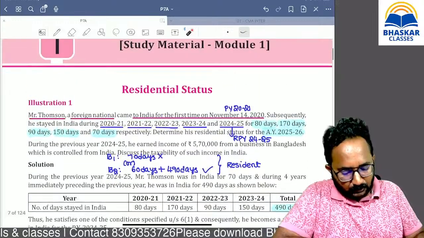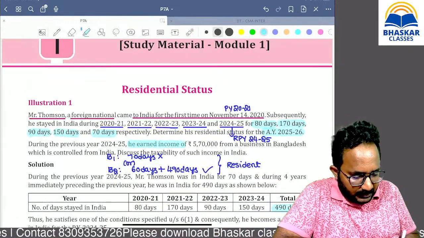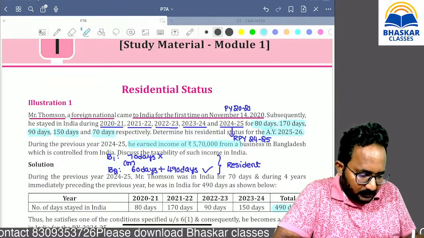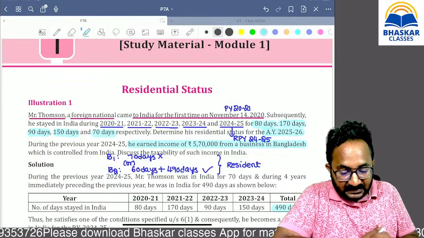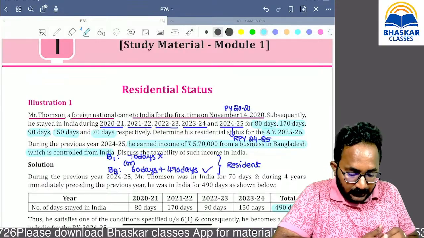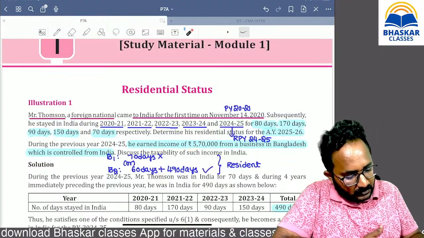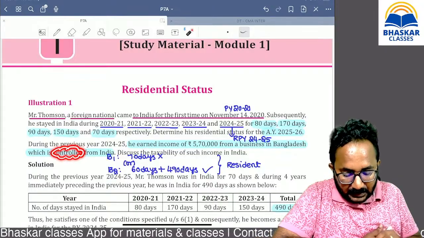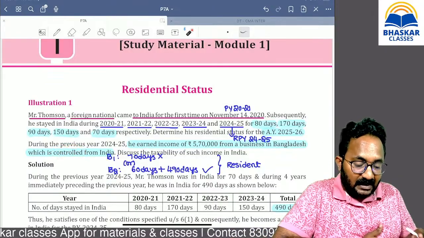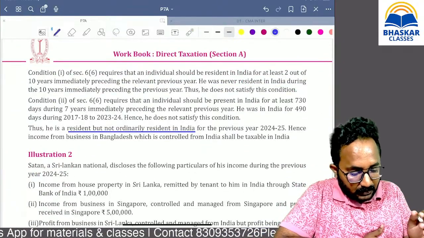Now, they are asking one more question. He earned income of 5,70,000 from the business in Bangladesh, but that business is controlled from India. Sir, he earned that income from outside India. It is received also outside India, but the business is controlled from India. That's why the income is taxable in the hands of resident persons. Here he is resident only, but not ordinary.